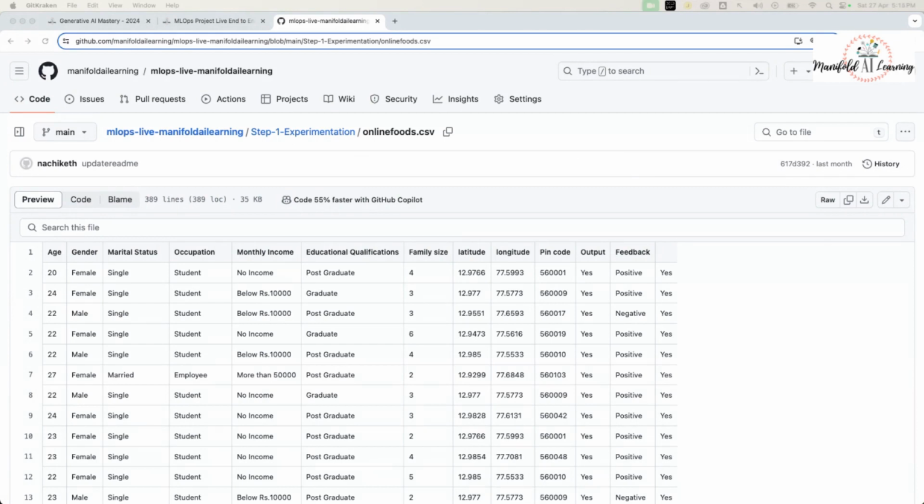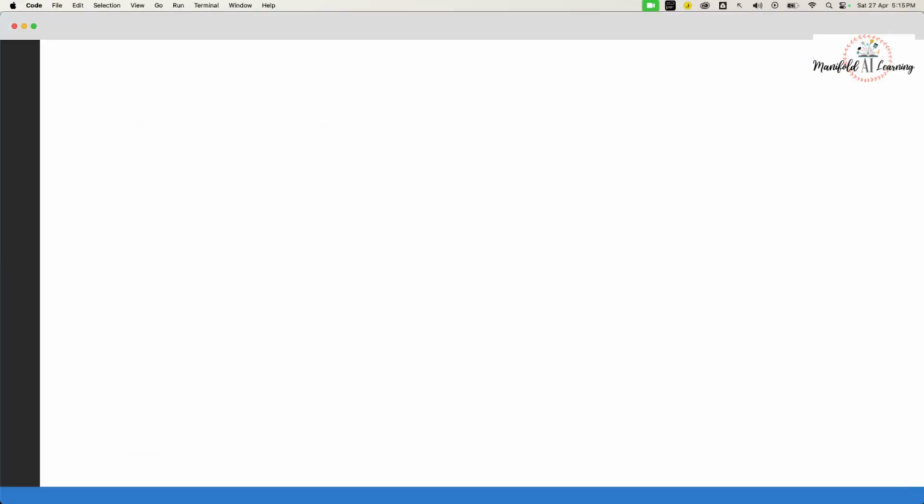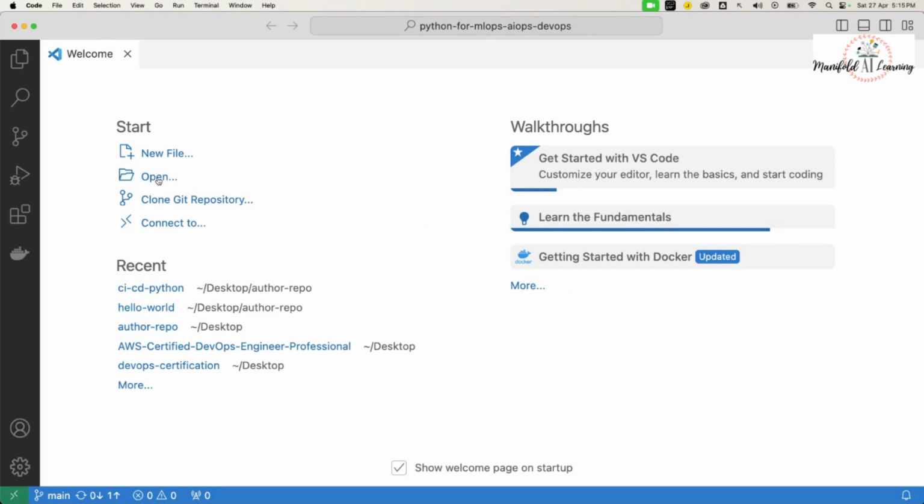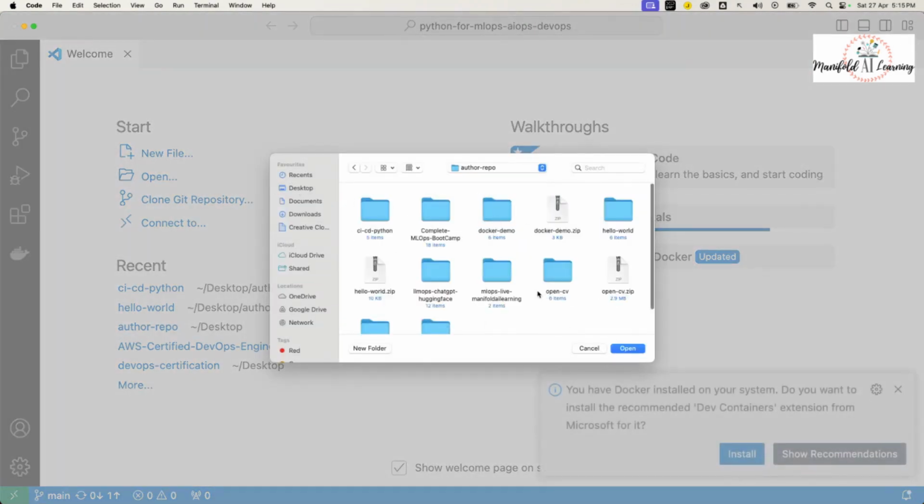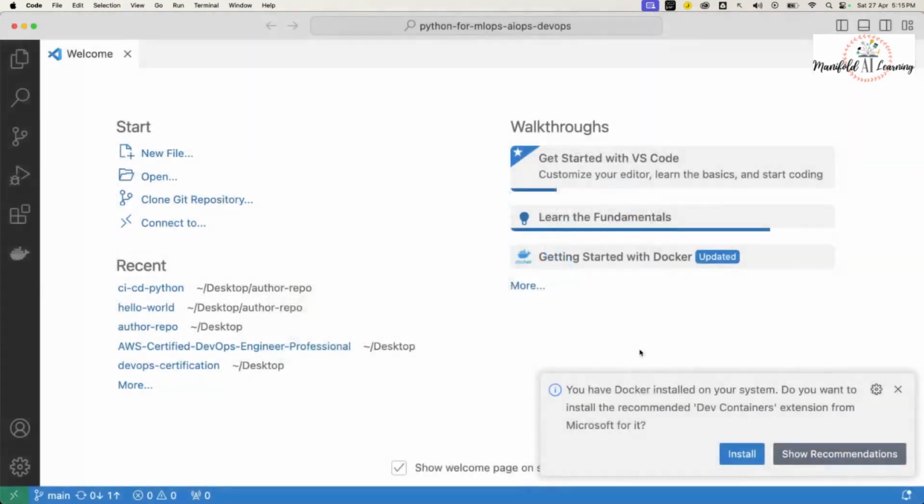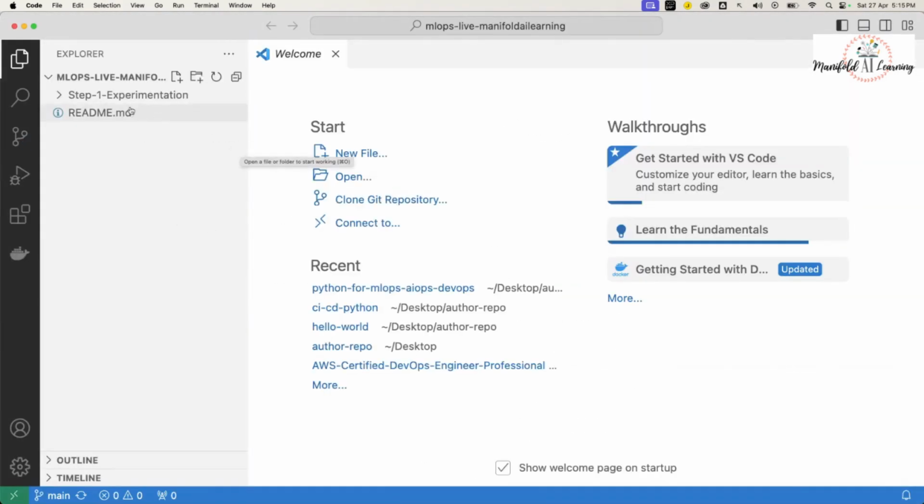Okay, I've cloned this repository. If I open up my VS Code, I'll just open that folder. The place where I have cloned this repository is this. This is the folder from the previous session, where we've got a data set, onlinefoods.csv. Now let's start with the overall activity of creating a package.